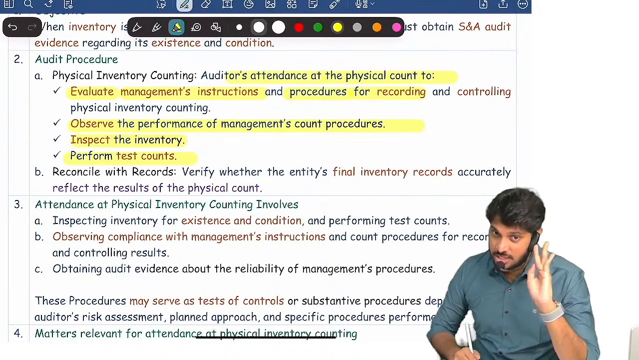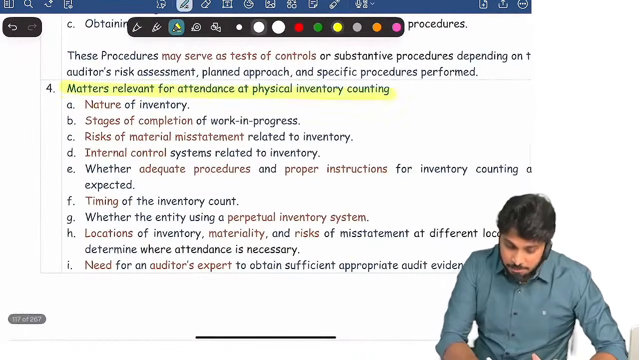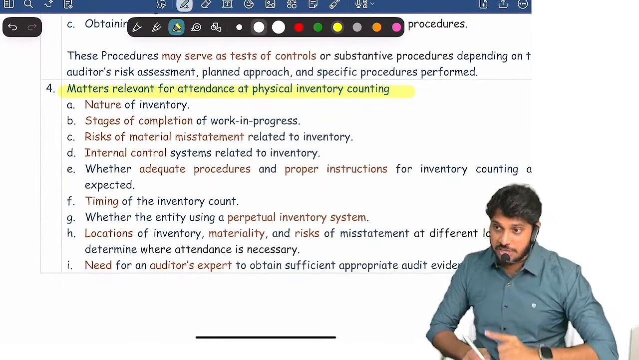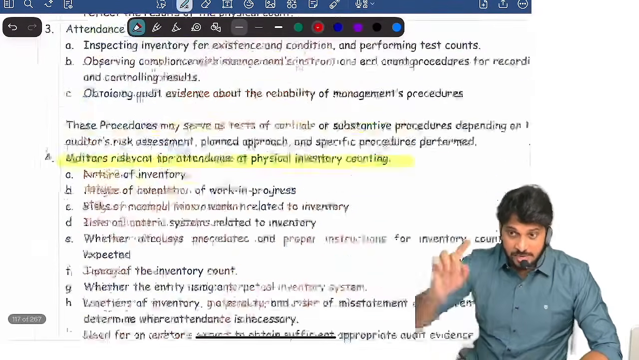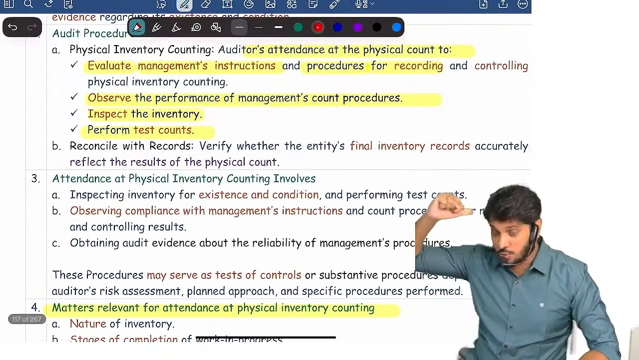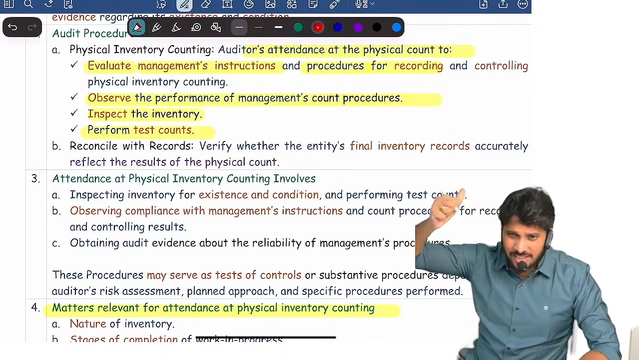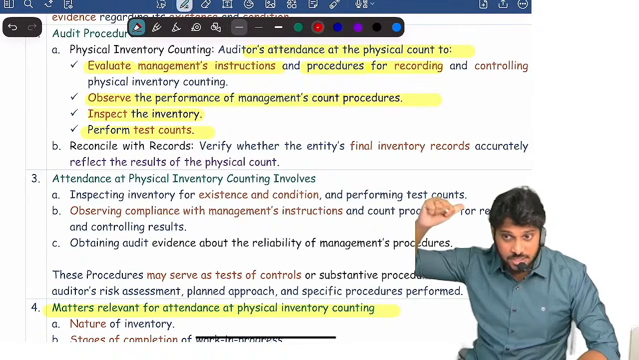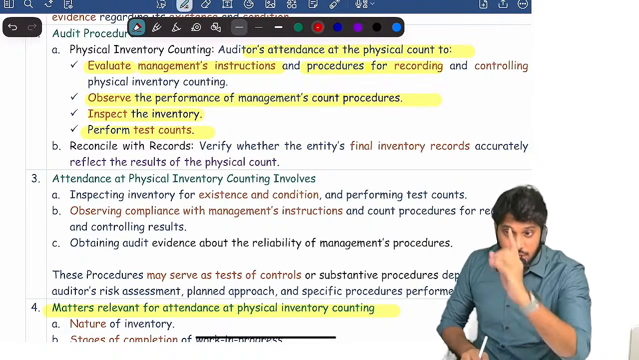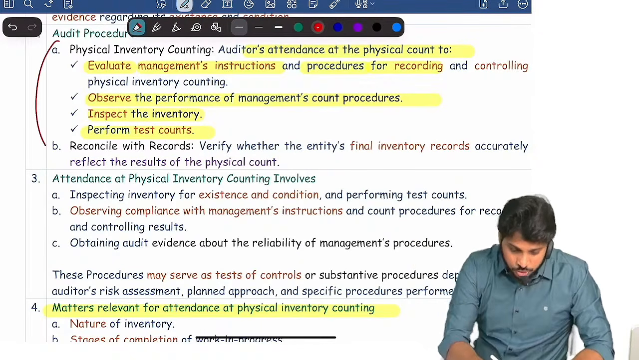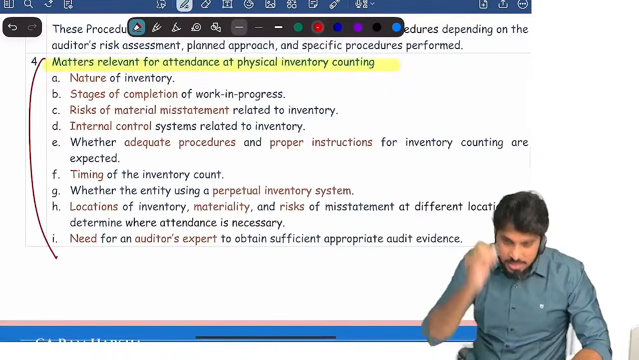Test check, test count, perform test count. There are some matters which are most important you should keep in mind. Whenever the inventory lying with a third party is the question, you should write the third party answer: request confirmation, inspect, and other procedures. If there is no third party indication and they are asking you about existence and condition, you should write this matter, and then you should write this matter also.